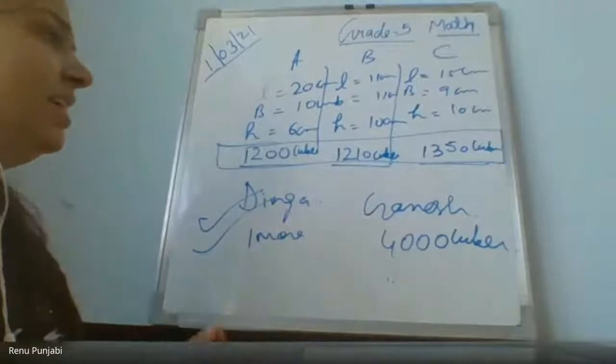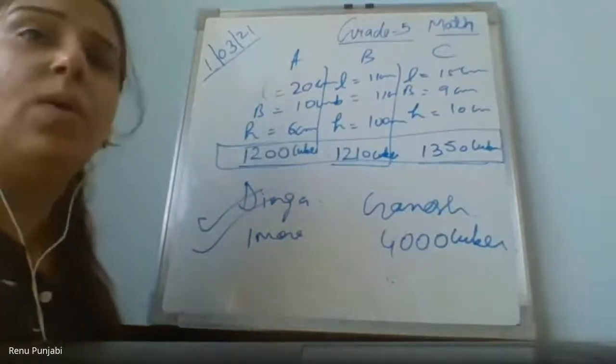Ma'am, because there are 1,000, 2,000, 3,000 and 700 in the hundreds value. But the answer is 1,760. And 3,760 boxes.